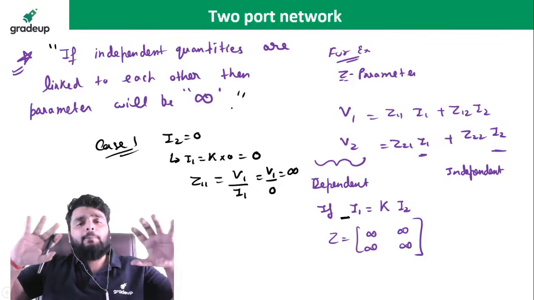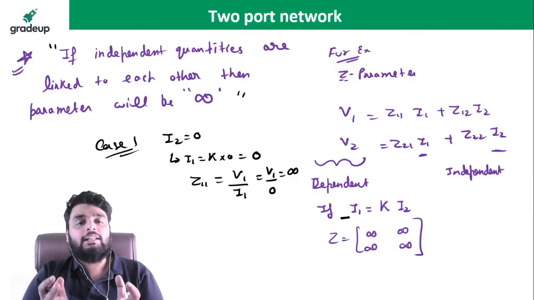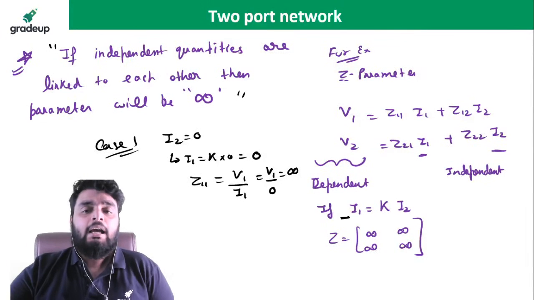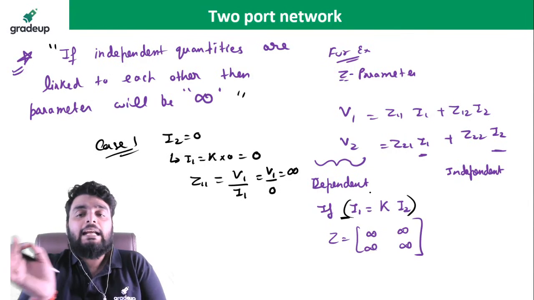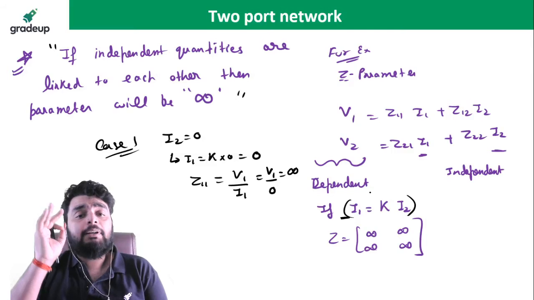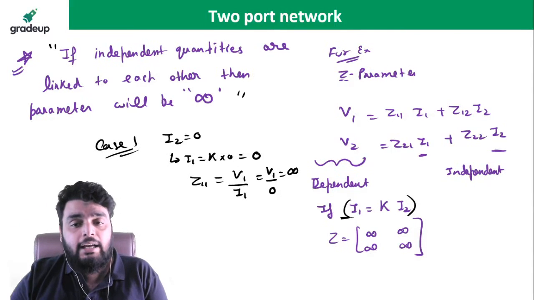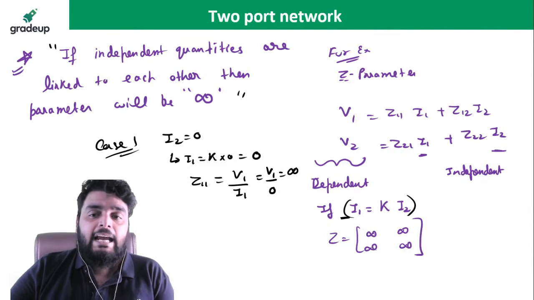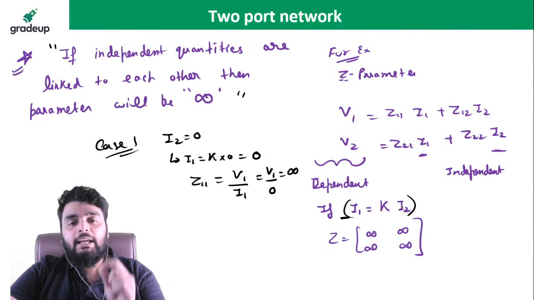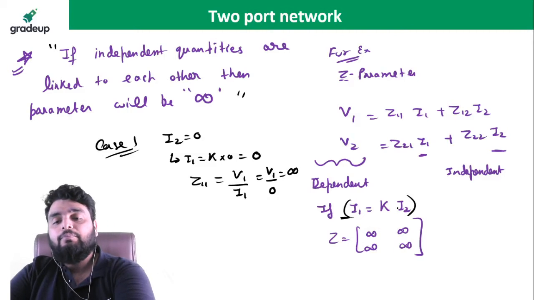Let's suppose they give you a very complex network, but in that network you find this type of relation between the independent quantities. Then without solving anything else, just put the parameter equal to infinite. Got my point? There should never be a relation between independent quantities, right?